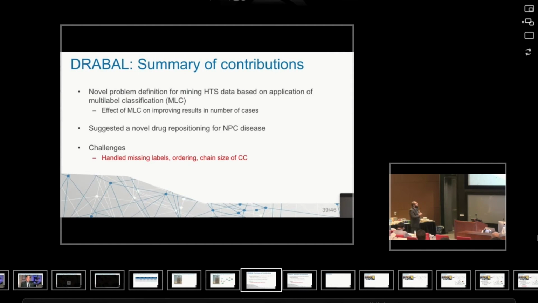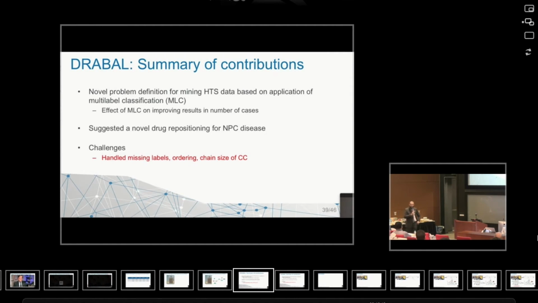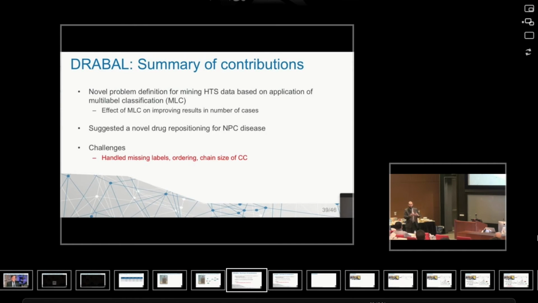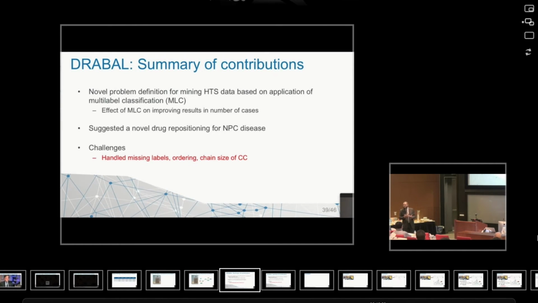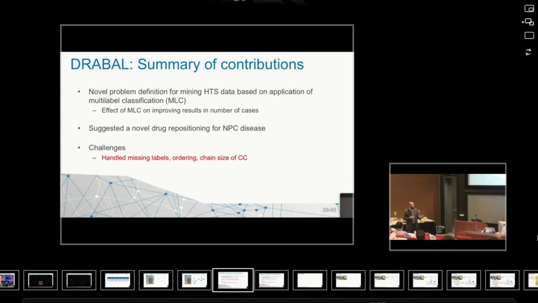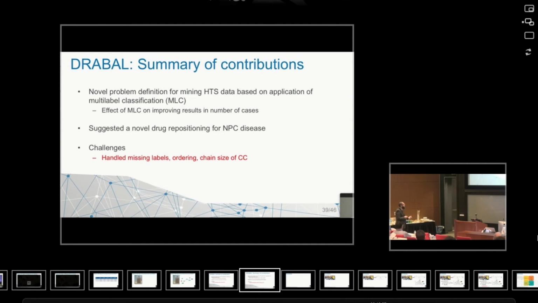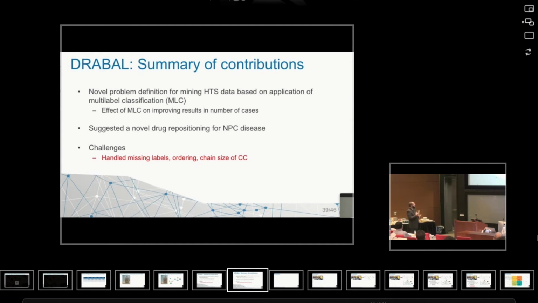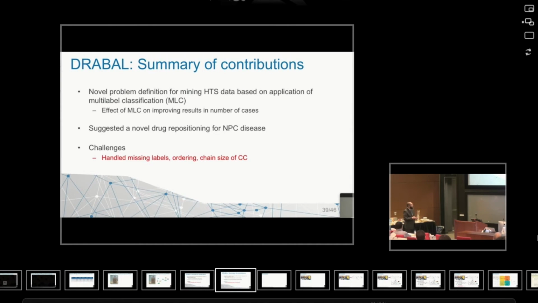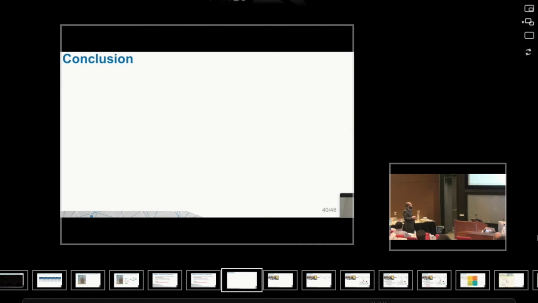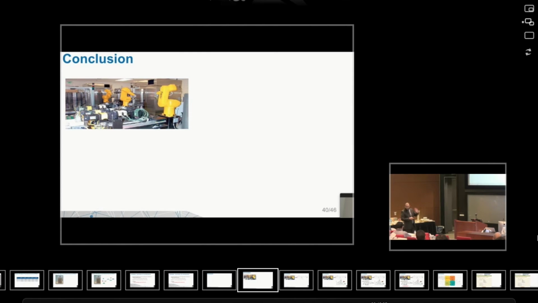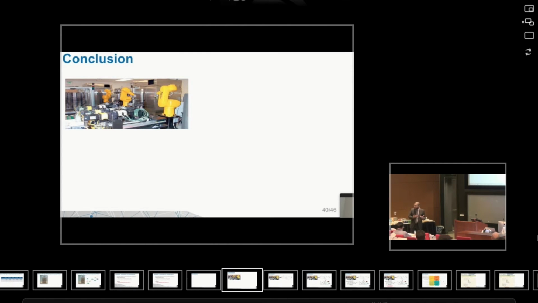So in this part, I showed you a novel definition of mining high-throughput screening assays where we correlate them based on the active set or common set of chemical compounds. And we handled certain challenges like the missing labels, ordering, and chain size of the classifier chains. So we went to the laboratories. We took the useful reports there.